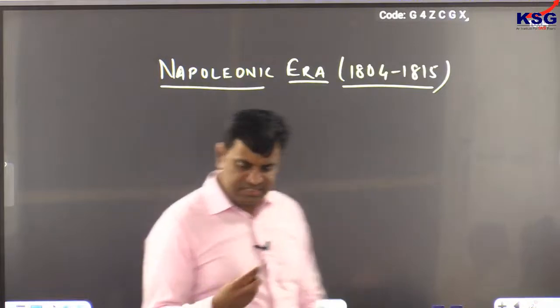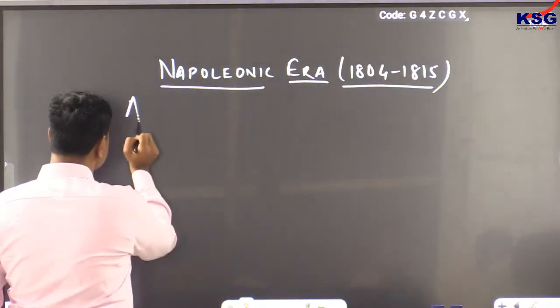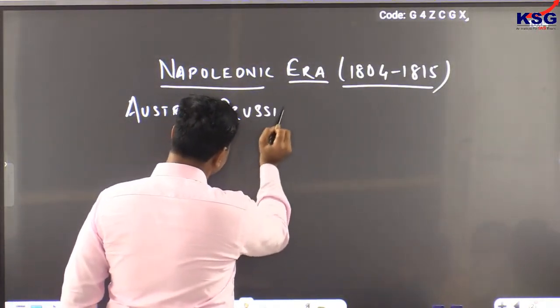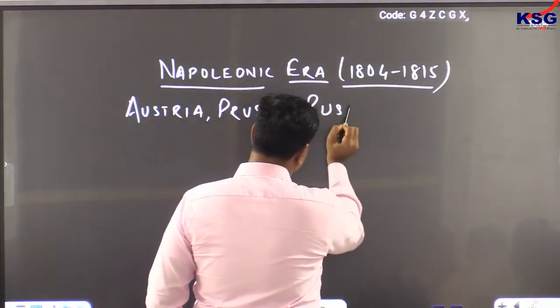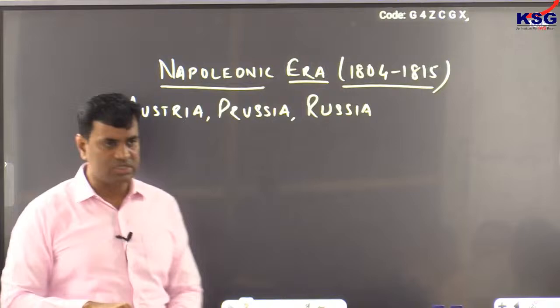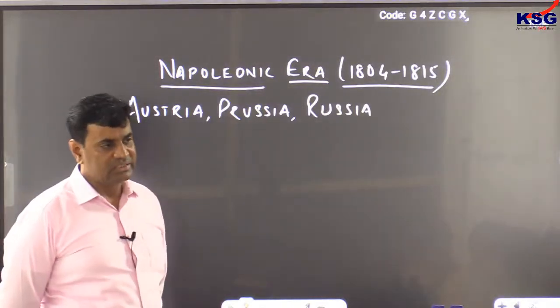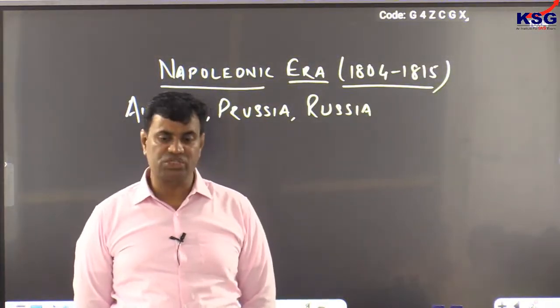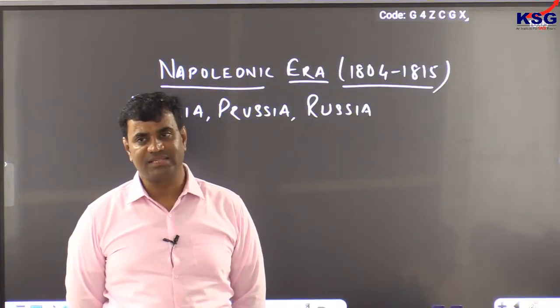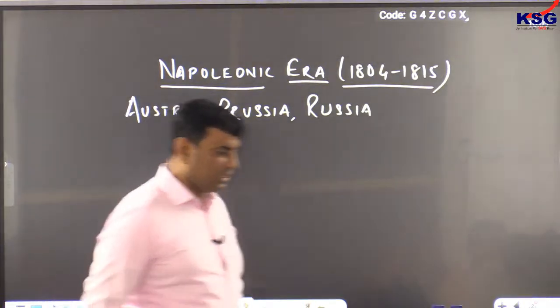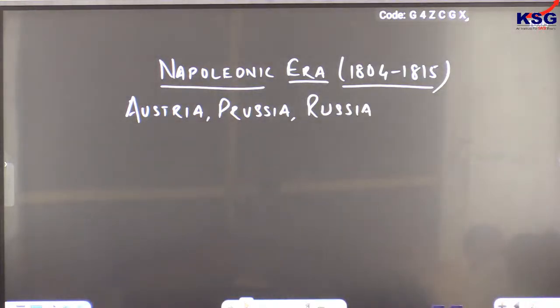He defeated three countries, Austria, Prussia, and Russia, in succession, in 1804, 5, 6.